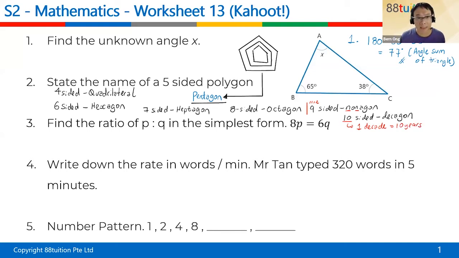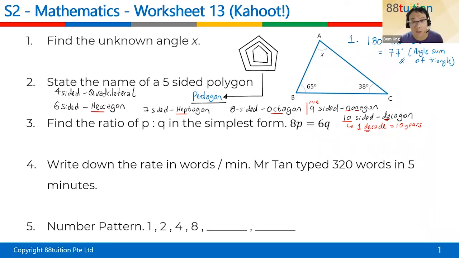100 years is 1 century. 1,000 years is 1 millennium. So this oct, I remember it as octopus. Don't remember it as October. For six, I don't know how to remember it, I just have to remember: hexagon, and 7 is heptagon. These two, be careful. 6 and 7, be careful.